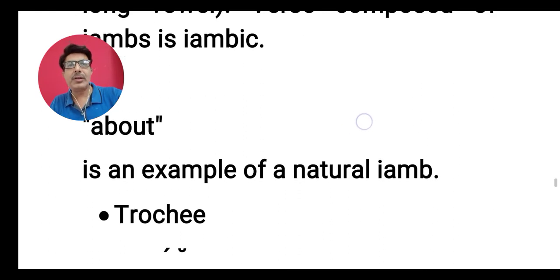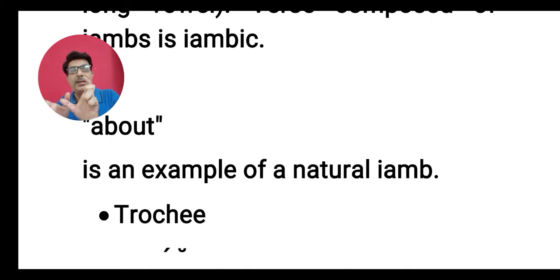In poetry also, the poets use such rhythm. Just now we took one example from Robert Burns: My love is like a red, red rose. Now in this line, my is unstressed, love is stressed.